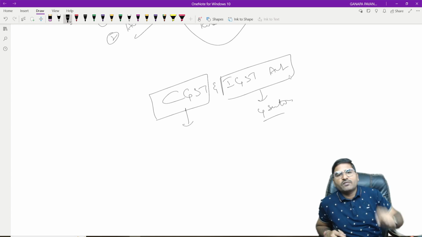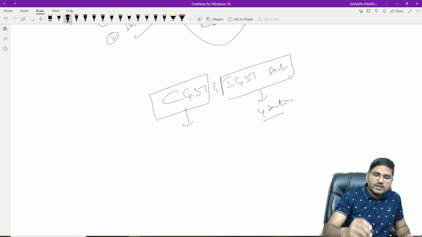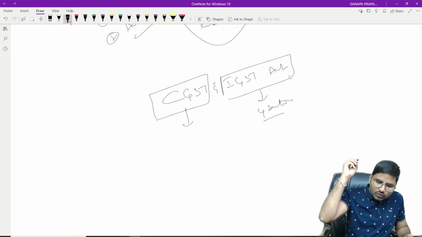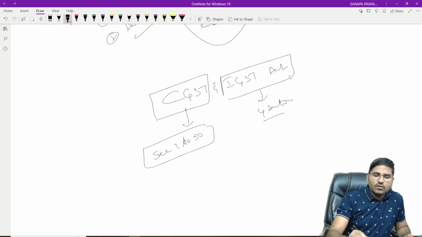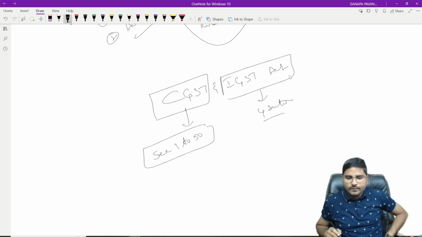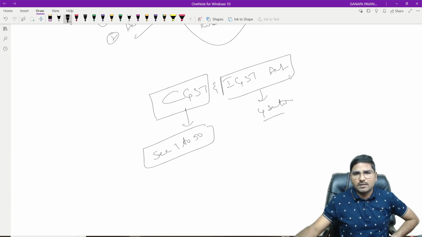Otherwise, whatever provisions we are learning are from the CGST Act, Section 1 to around 50. One or two sections might differ, depending upon the applicability of the syllabus.